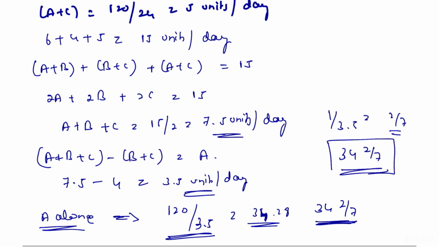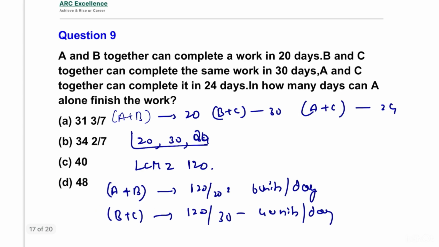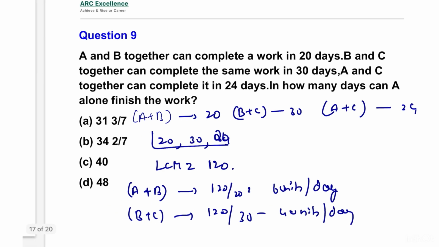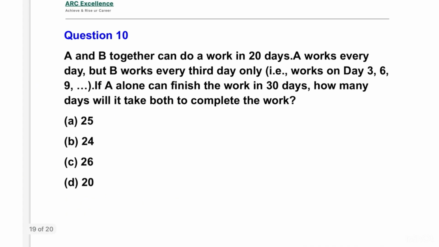We can also use the options to identify the fraction. Okay, let me see the options. Yes, 34 2 by 7 is there, therefore 34 2 by 7 is the right answer. Let us see the next question.